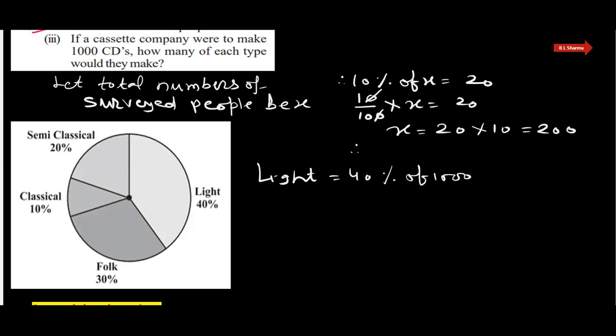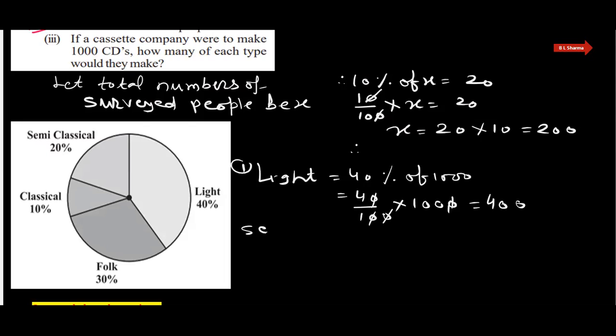Of means multiply, so 40 upon 100 into 1000. This 1 and this 0, that is 4 into 100, that is 400. लाइट म्यूजिक का 400 कैसेट बनाते, नंबर 1.